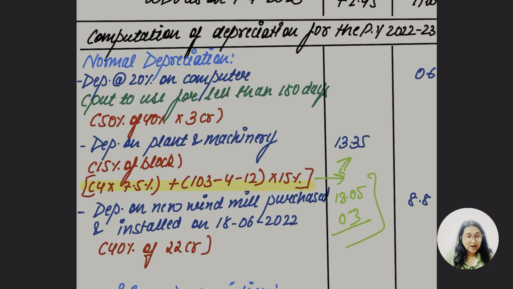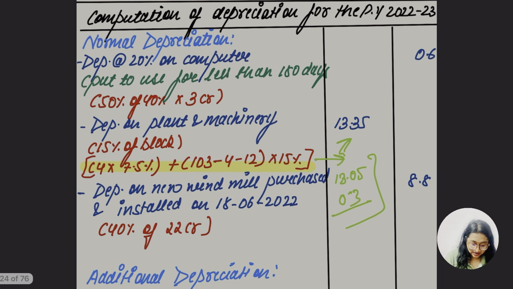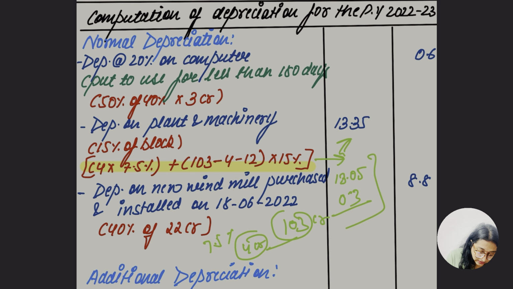And 15% for the remaining, for that 103 crore from which I removed these 4 crore. Is the point understood? Let me say it again. I feel it has not been understood, so let me say it again. Okay, from this 103 crore, 4 crore was of the lift part. This is of 7.5% depreciation rate, and the remaining is going to be 15%.